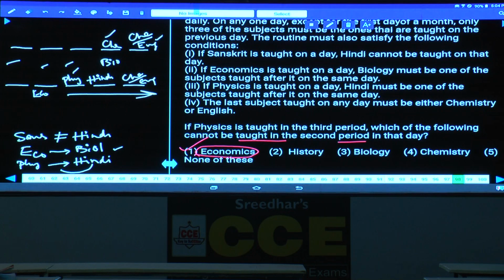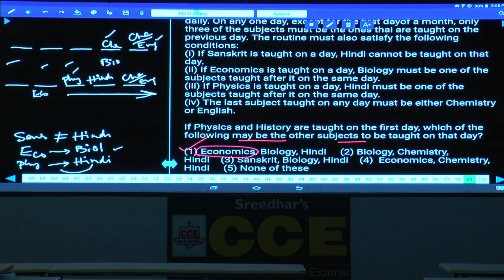Are you following this one or not? Because the third, fourth and fifth periods were finalized, we are left with the first and the second. If economics is in the second period, then it must be followed by biology in the third, fourth or fifth. There is no chance for biology in these three. Hence, it is not at all possible. Done with this? Now this is about question number 98.